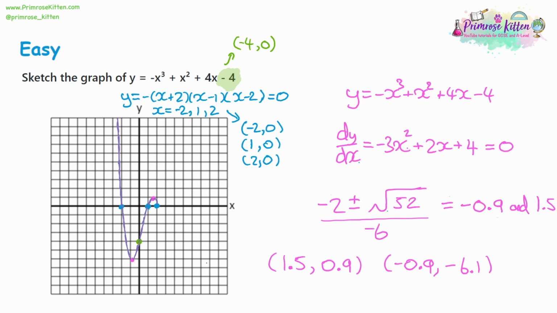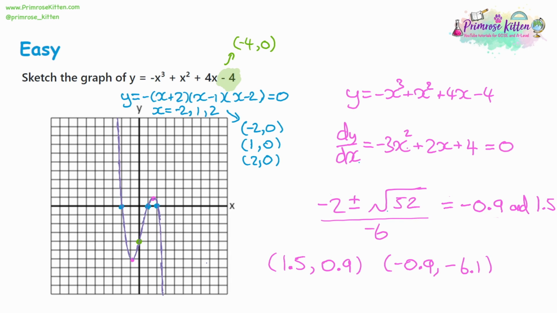Then we can come back around, and then it's probably going to rapidly leave the window we're looking at like that. And if you're not sure about the place where it comes in and comes out of the graph, you can always substitute in the next set of values, so x is equal to 3 and negative 3, just to get a better idea of where they're coming in and out. But what you can see here is I've got a pretty good sketch, and the only substitution I've done is 2 sets of substitution to get the minimum and maximum points.